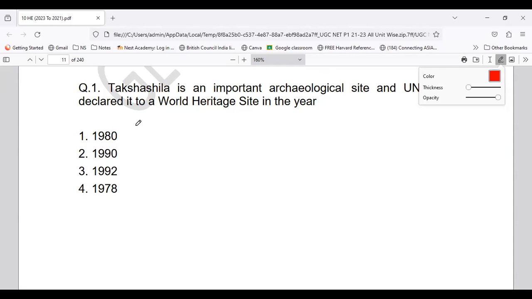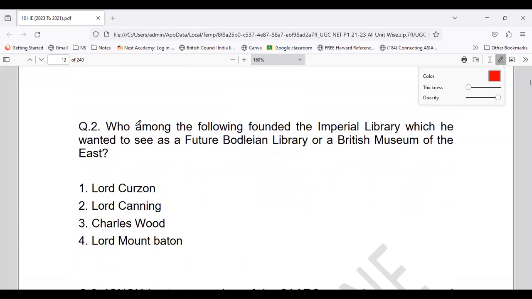Okay, coming to the next question. Who among the following founded the Imperial Library, which he wanted to see as a future Bodleian Library or the British Museum of the East?